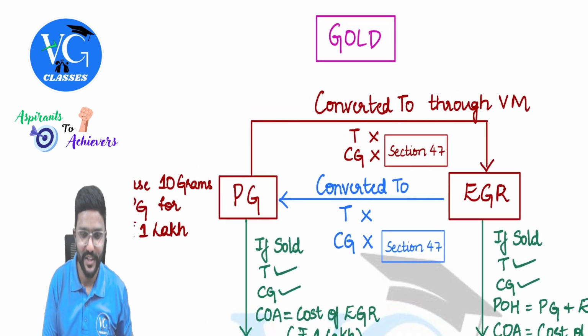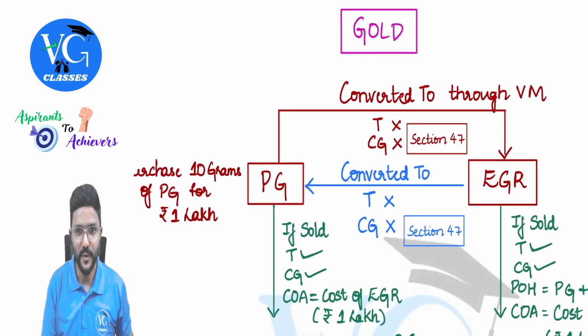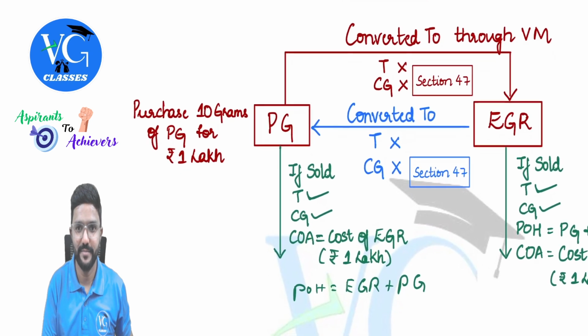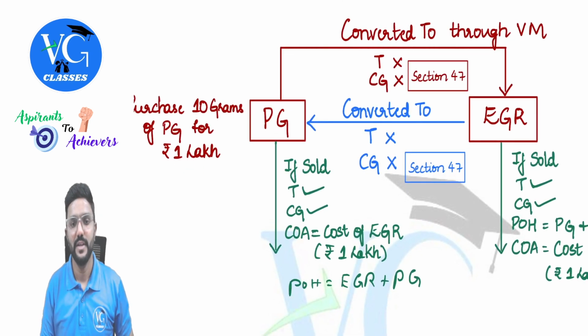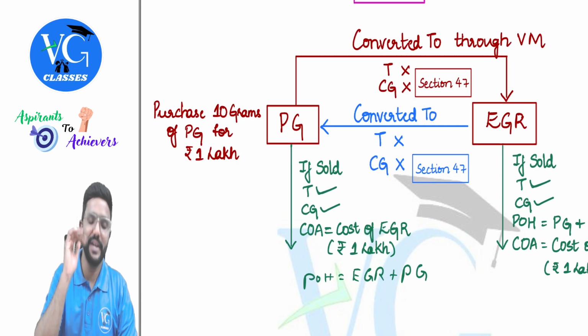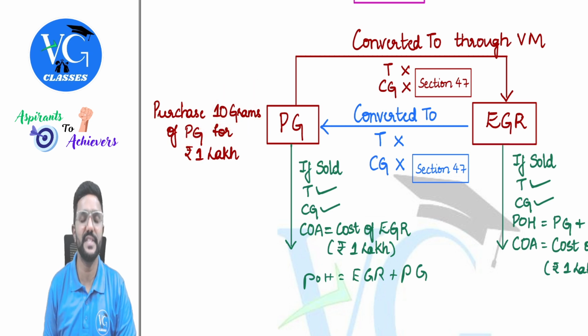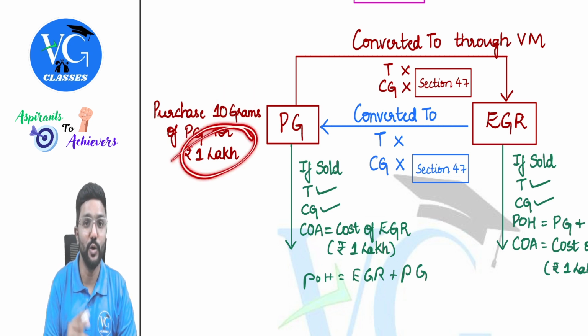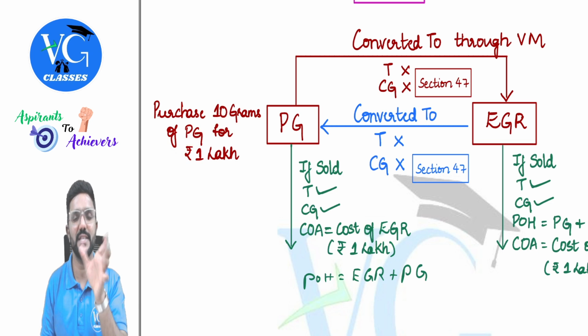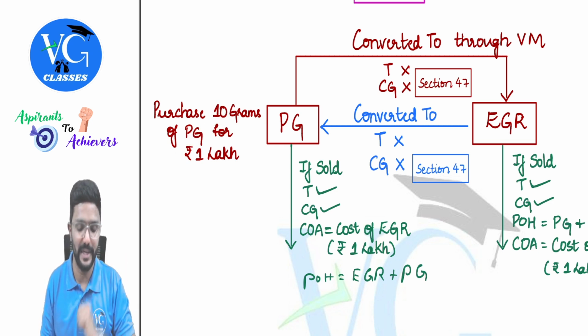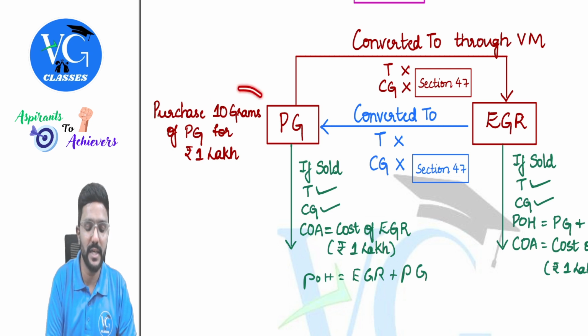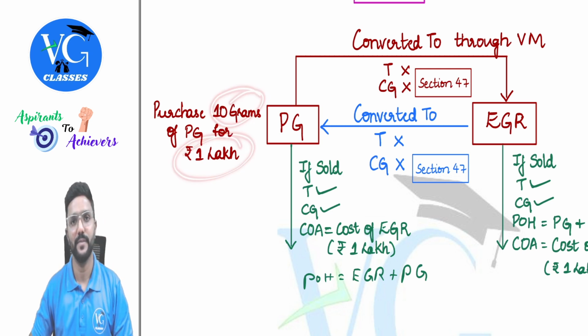Next, gold. This is interesting. Gold, the most valuable asset, the yellow metal. Guys, let us take your example. You had purchased 10 grams of physical gold, PG stands for physical gold, for rupees 1 lakh. Now the value is much more, but I've just taken a round figure of 1 lakh.